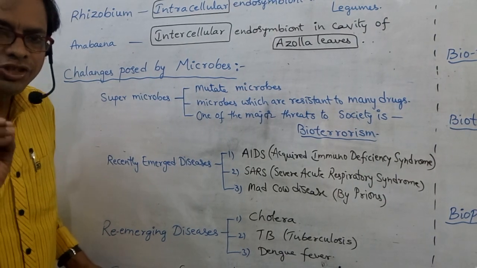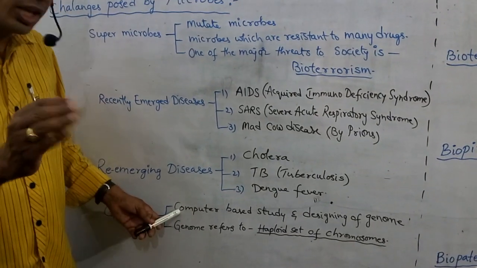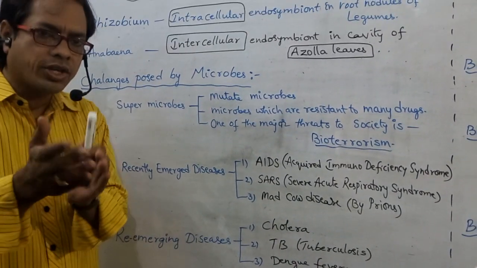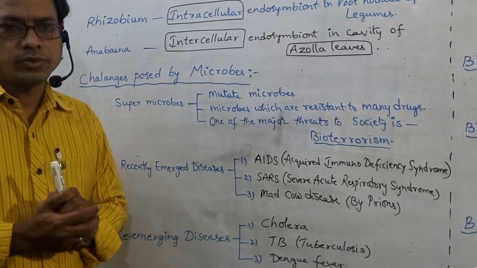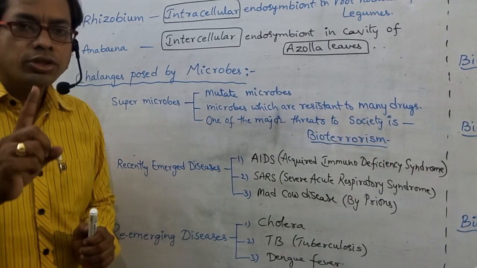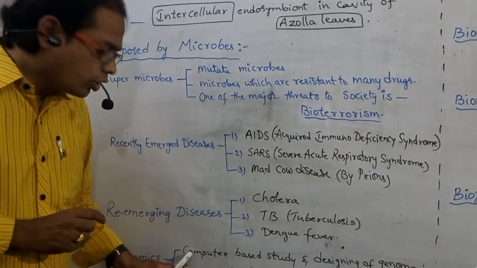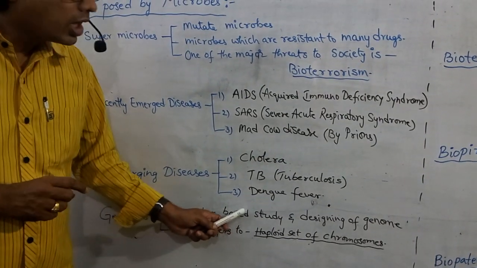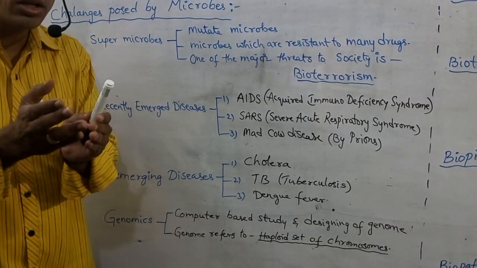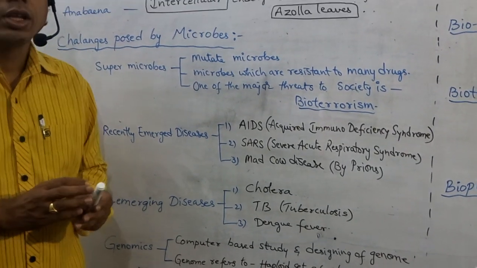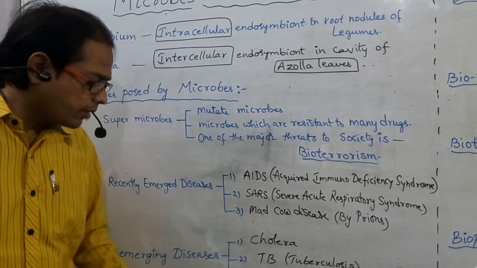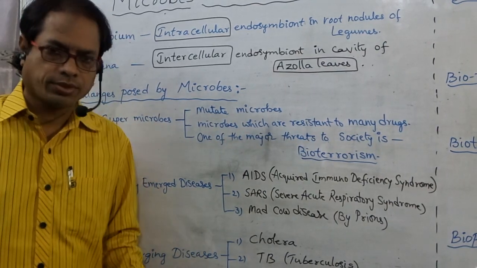Here a branch is called genomics. What is that? Genomics is the computer-based study and designing of genome. That means the genome should be designed based on computer study. What is genome? One haploid set of chromosomes is called genome. Genome refers to a haploid set of chromosomes.